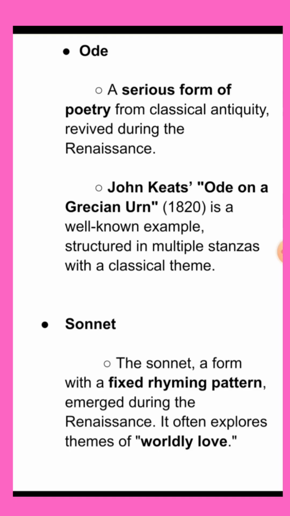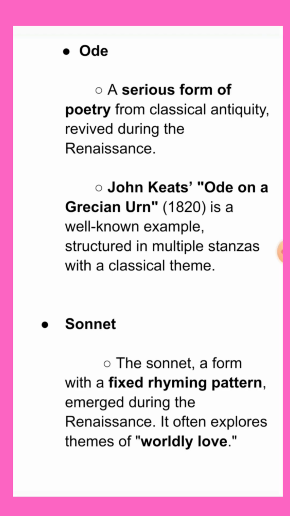Then now we move to sonnet. Sonnet is a form with a fixed rhyming pattern that emerged during the Renaissance, and it often explores themes of worldly love. And in sonnet we have the Italian sonnet, Shakespearean sonnet, Miltonic sonnet, etc.